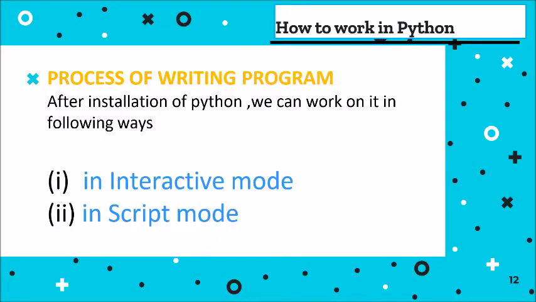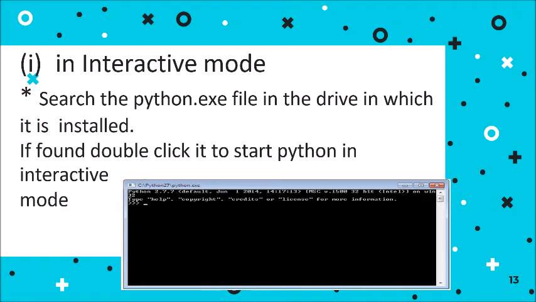Now after installing, we will see how a Python program runs, that is, in which modes we can run it. There are two modes in which you can run a Python program: interactive mode and script mode. What is the difference between them? For interactive mode, you simply search for the python.exe file in the drive where it is installed and double click.